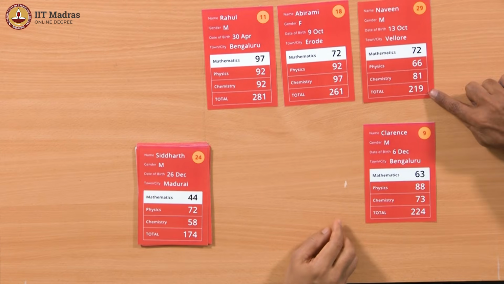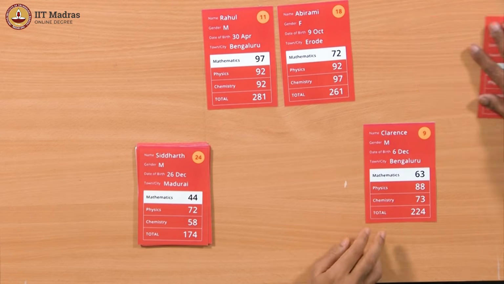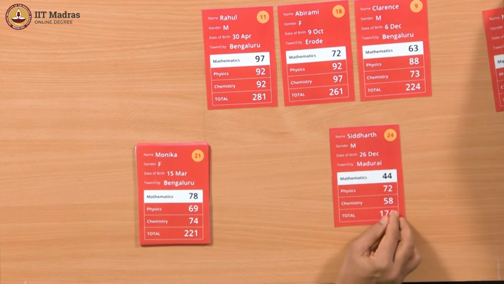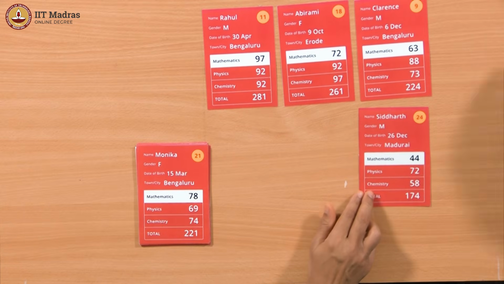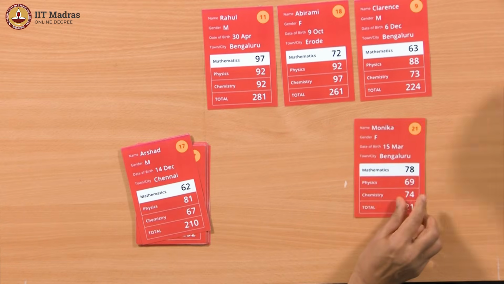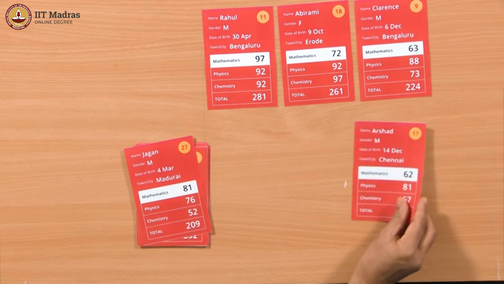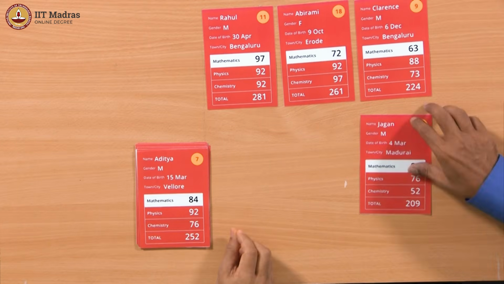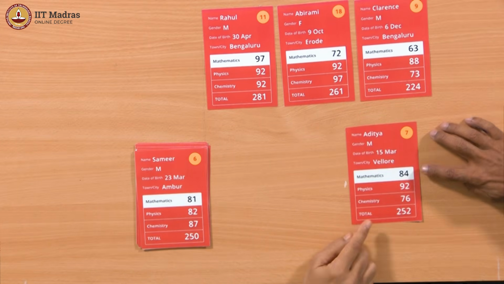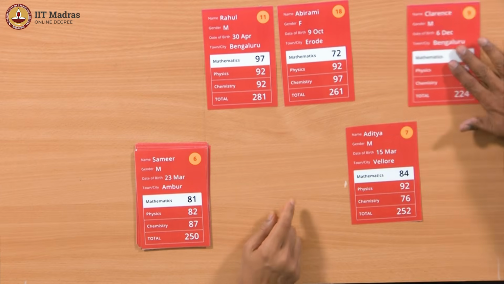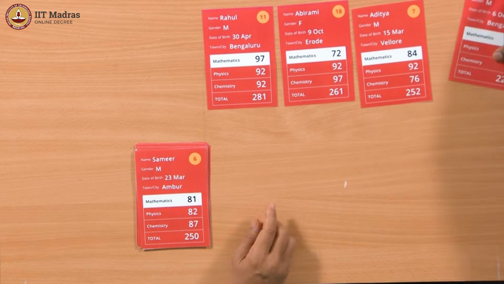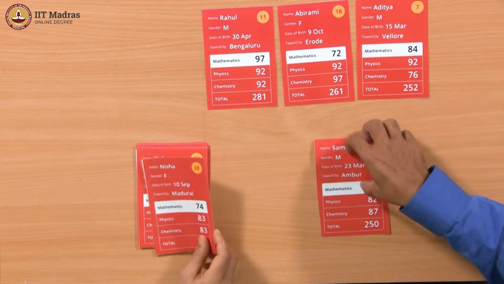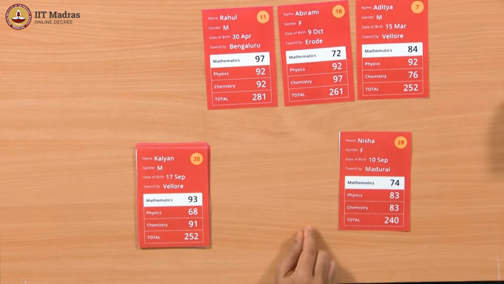Then 224. It's more than 196, so certainly that must go. But the next one is 261, so it remains in third place. All right. Okay. We have 174, which is lower than third place, so you can discard it. Similarly, 221 can go. Okay. 210 is also lower. Okay. 209 is lower. Okay. Now we have 252, which is higher than 224, so that goes, but it's less than 261, so it stays in third place. All right. Okay. And 250, which is lower than that. Okay. 240, which is lower than that.